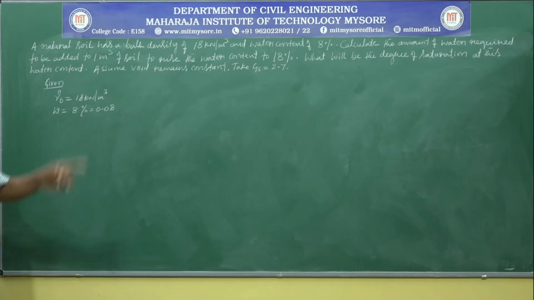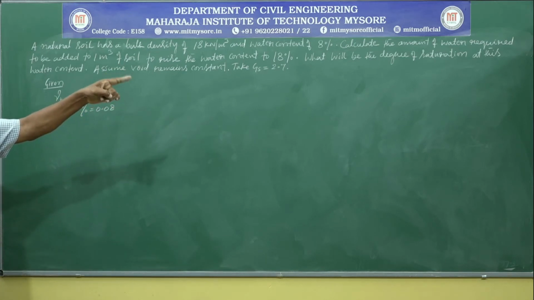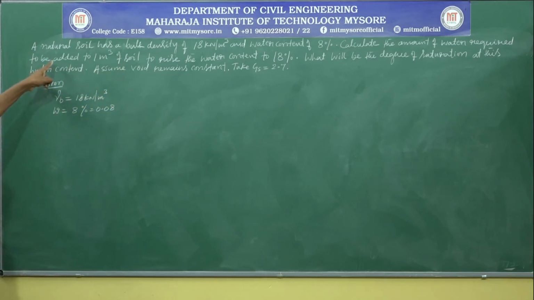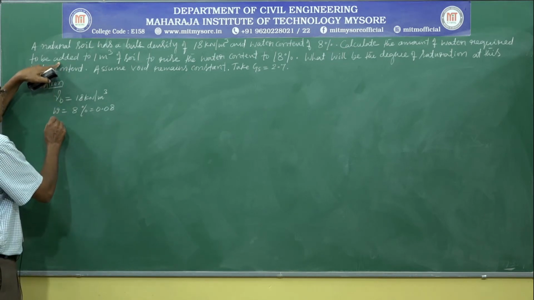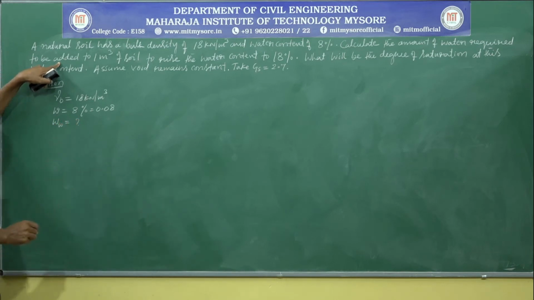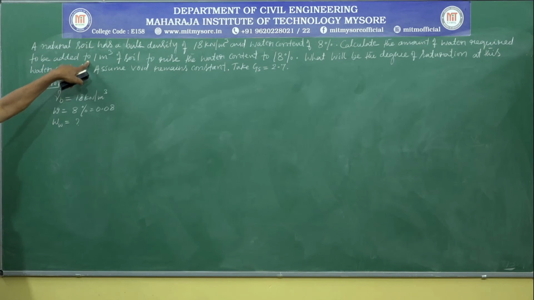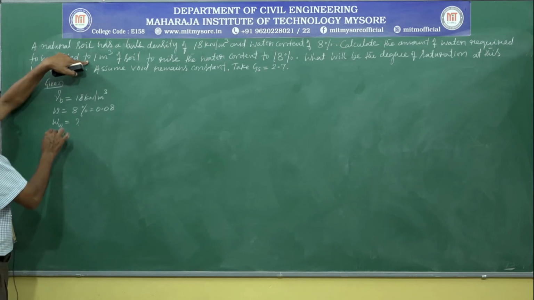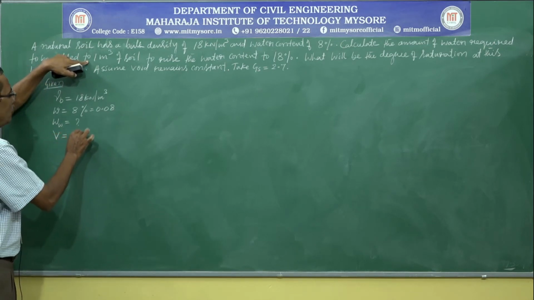For this condition, asked to calculate the amount of water required to be added. Amount of water required means it is weight of water, WW is equal to question mark. To be added to 1 meter cube of soil means the volume of soil is 1 meter cube.